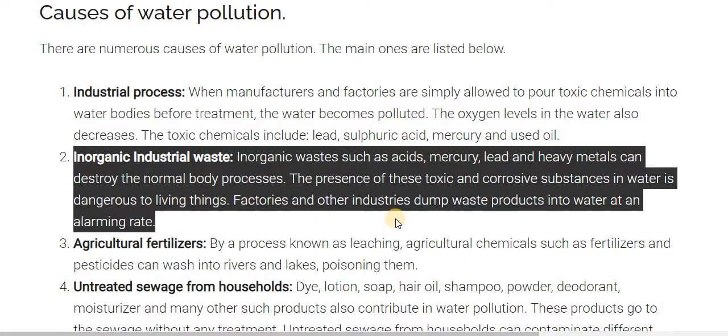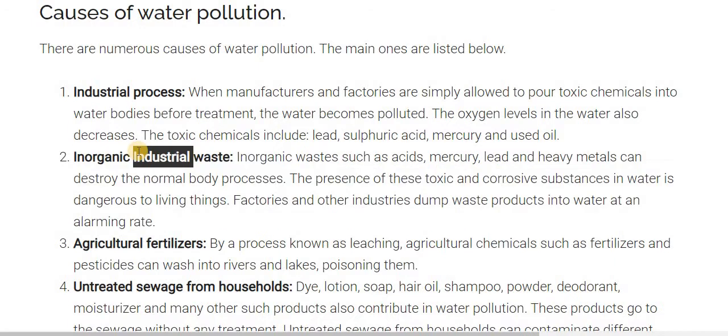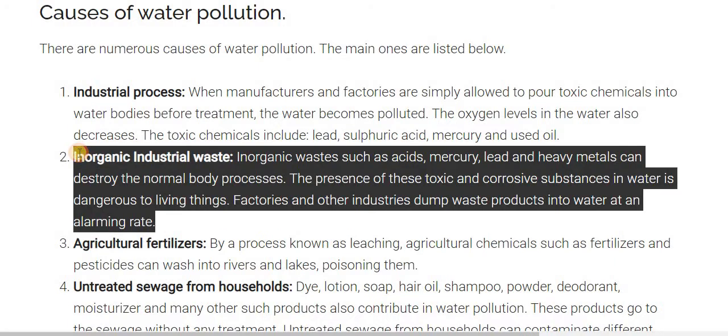The factories and other industries dump the waste produced from the industries, and that waste product is directly thrown into the water without giving any kind of treatment. So the waste products enter the water at an alarming rate. So the second cause is inorganic industrial waste.